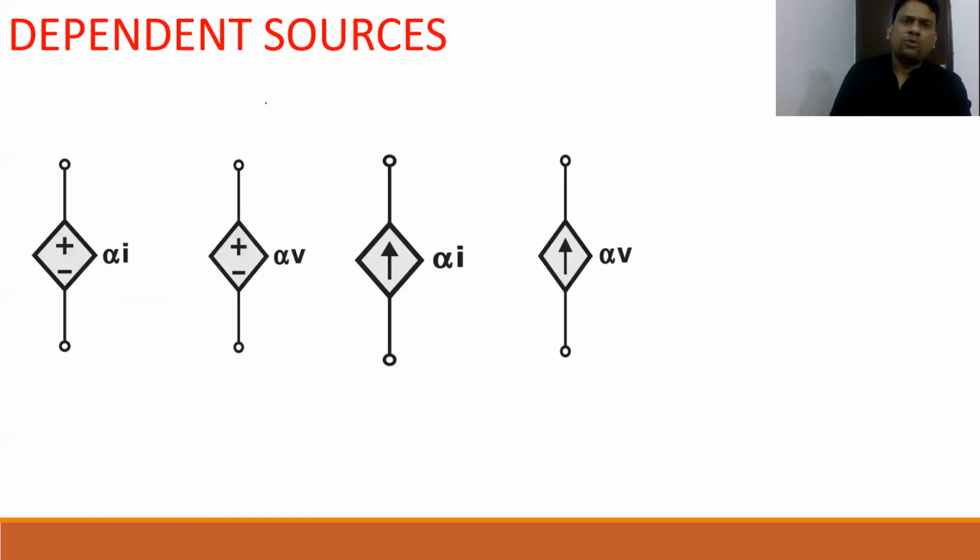Now here beta, I want to tell you about dependent sources. So how many types of dependent sources do we have? We have separate lectures on dependent sources also, beta. But just for the introduction in the active elements, I want to tell you. Dependent sources mean, beta, the value of this particular voltage source will depend upon some other quantity of current or voltage. So see beta, the symbol of voltage source, the symbol of current source. So we have beta four types of dependent sources, and all the dependent sources are called active elements, okay. So as we already discussed beta, these are active elements.